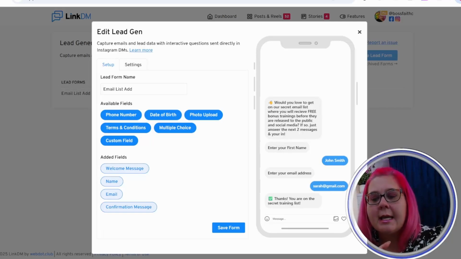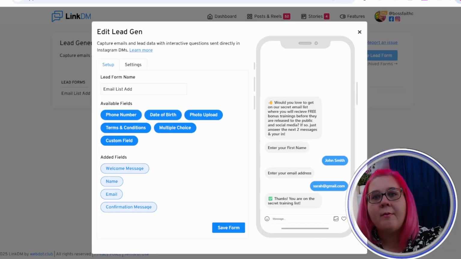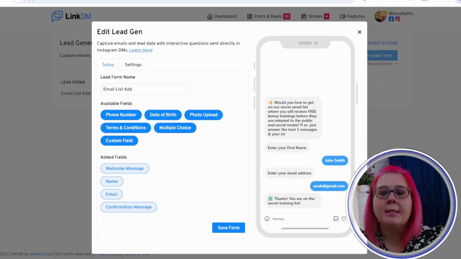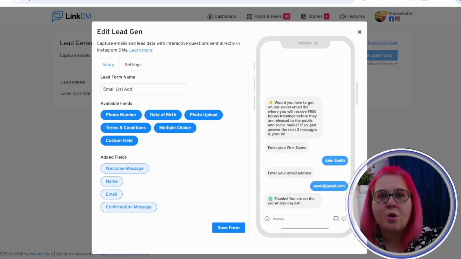The thing I would say is do not try in the initial phases to collect more data, because when you start asking people for their phone number and their date of birth and uploading this and doing that, what happens is you create points of resistance, and it's less likely that people will go through the automation. So just get the minimum information that you need to get them on your email list. Now, the amazing thing about this is they never need to leave the Instagram app, which is amazing for conversion rate, because you'll get someone who'll fill out these details quickly, especially if you're putting some value afterwards, which we'll talk about in the flow part of it.